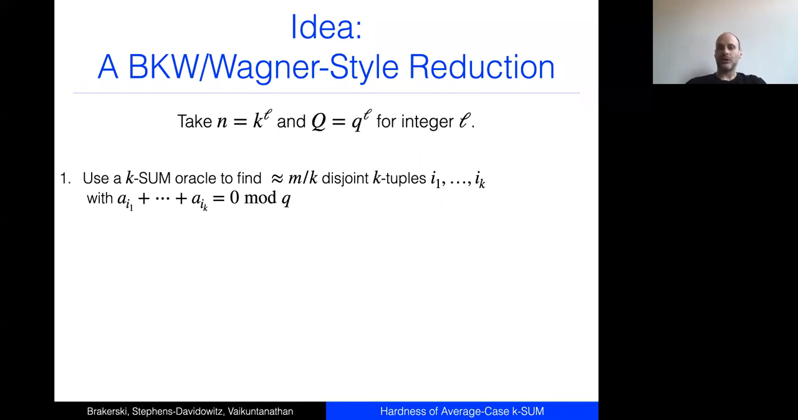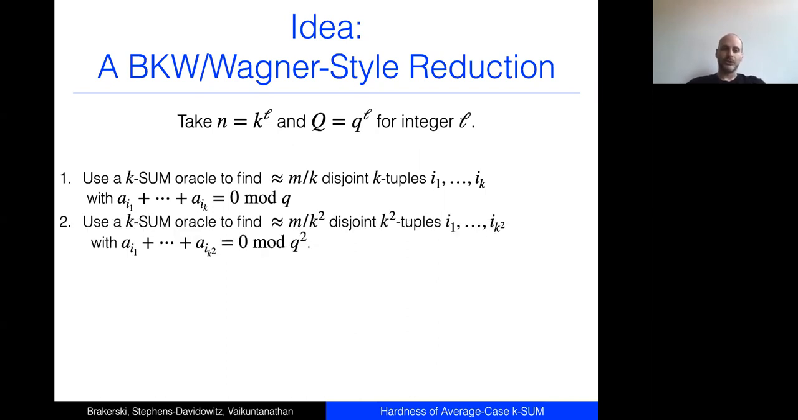It allows me to look at my input AIs and find a subset of them, of k of them, that sums to 0 mod q. Now, the subtlety here is that I'm claiming that we can find m over k such disjoint k-tuples. Clearly, I can find one with my oracle, but I'm claiming that we can find m over k of them. It turns out that that's kind of false, but I'll say more about that later. So let's pretend that's doable. And then I'm just going to repeat, right? So now I'm going to look at my k-tuples, the sums of my k-tuples, which sum to 0 mod q.